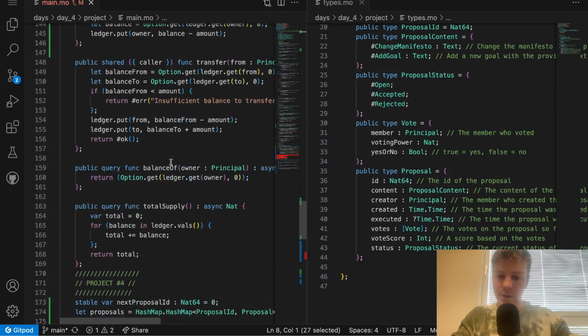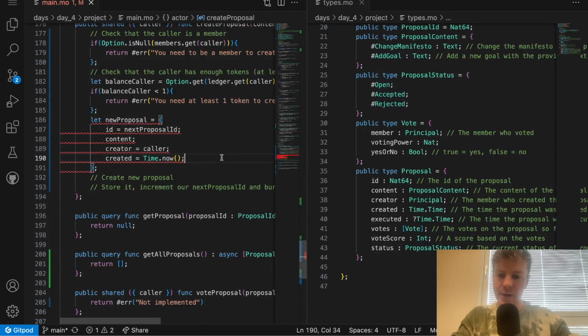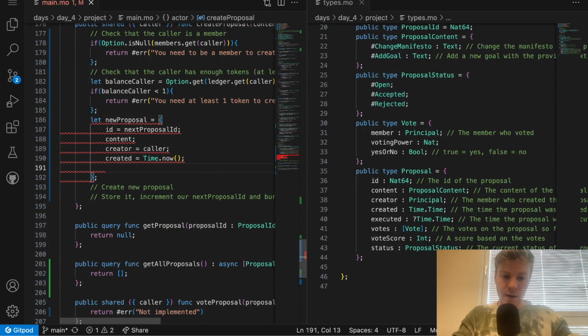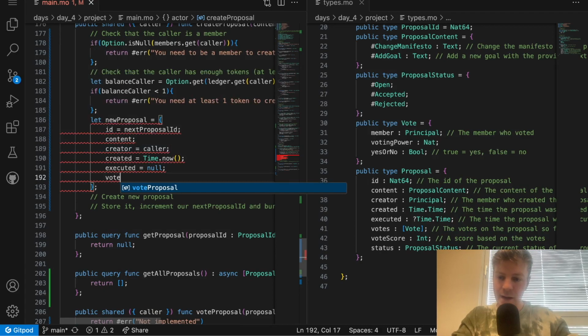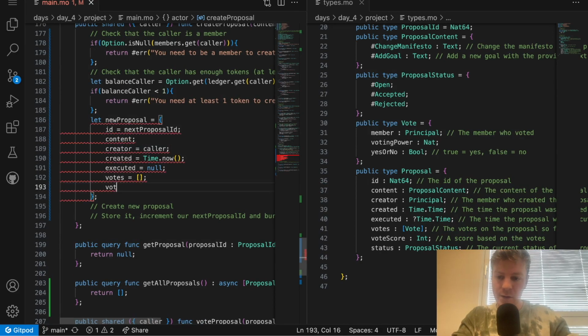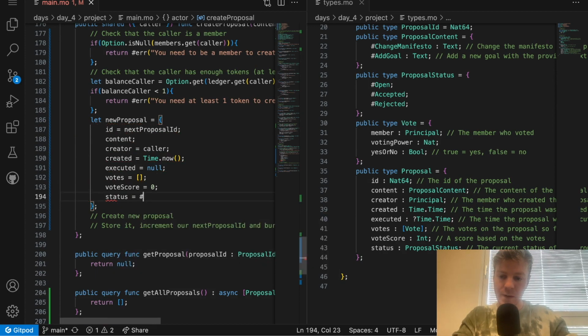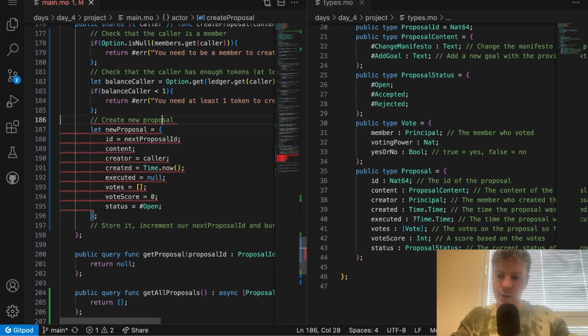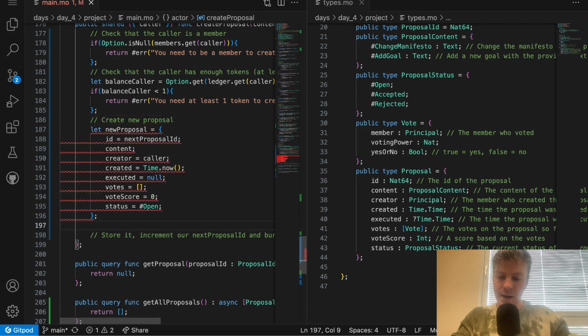And it will record the current time in nanoseconds. Then executed will be initialized to null because we haven't executed this proposal yet. Votes will be initialized to an empty array, and the score is initialized to 0. Finally, the status will be open initially. So we have created the new proposal. Now we can store it.